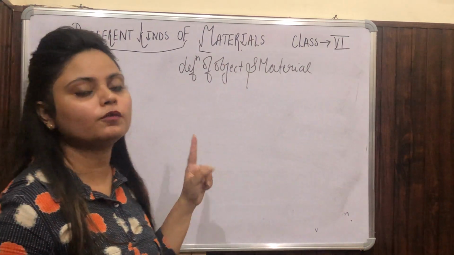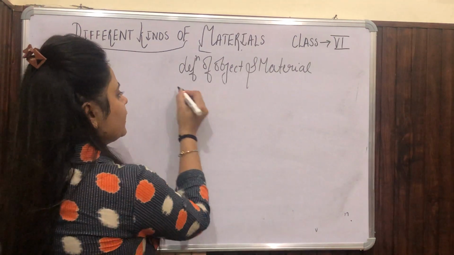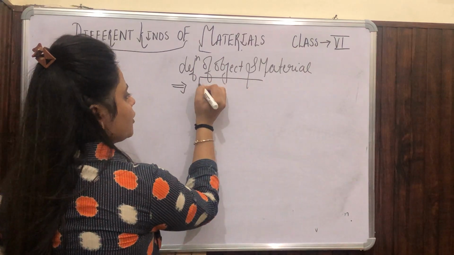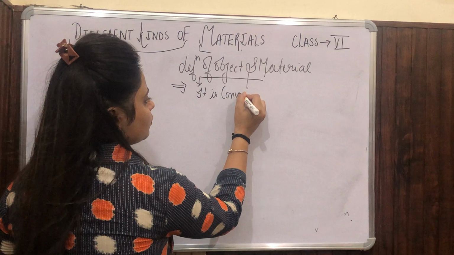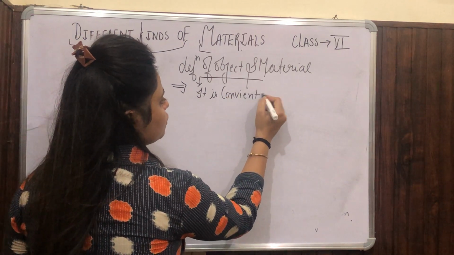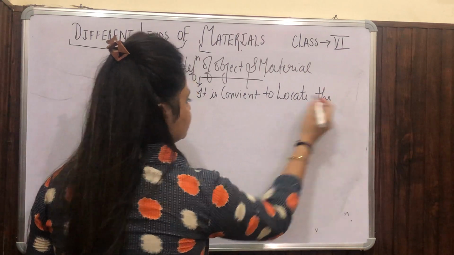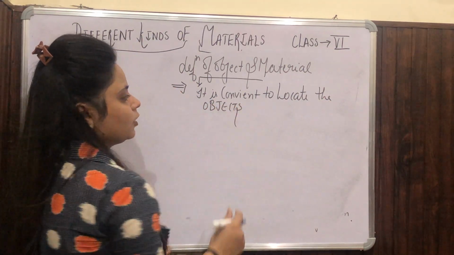That is the first thing. And after that we learned why we need to know about properties. Why do we need to know about properties? It is convenient to locate the objects. Okay, objects find करने में हमें दिक्कत नहीं होगी.